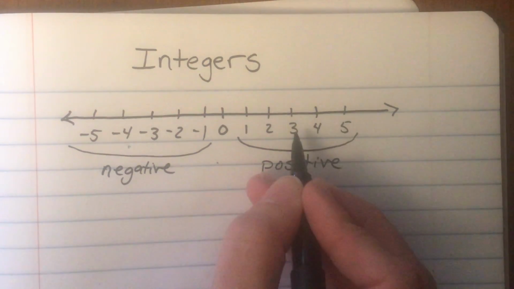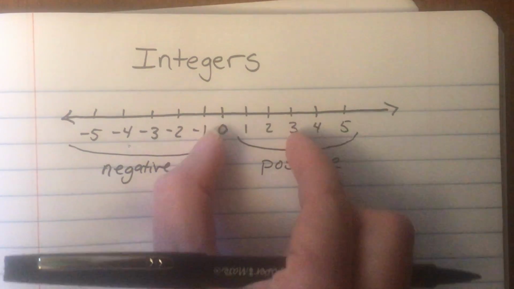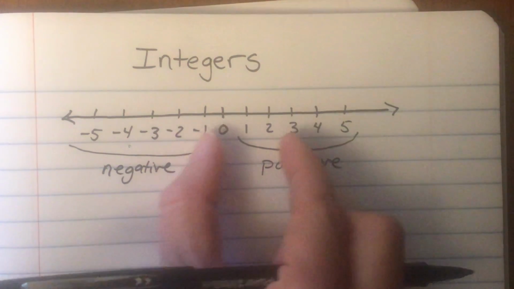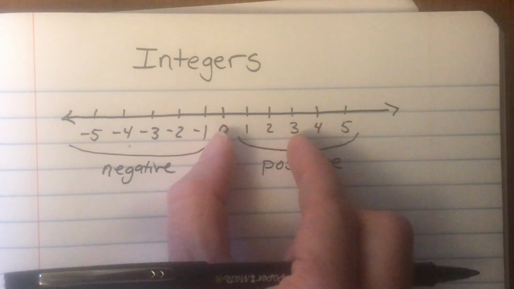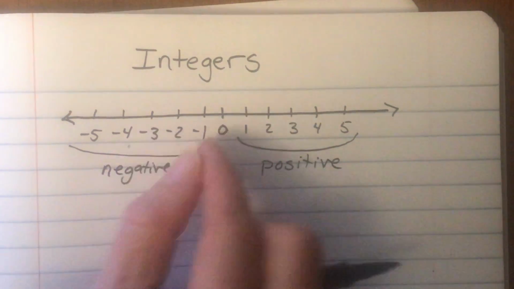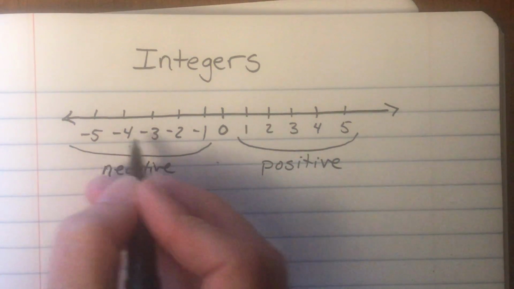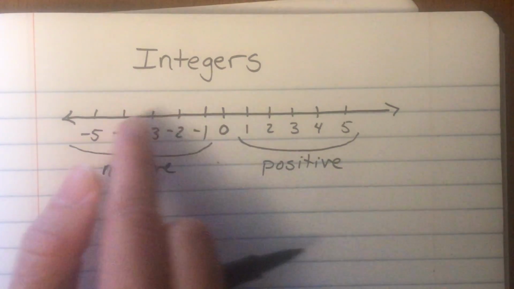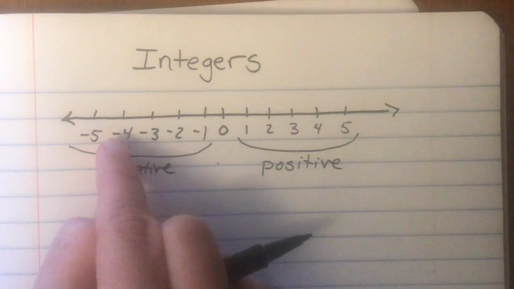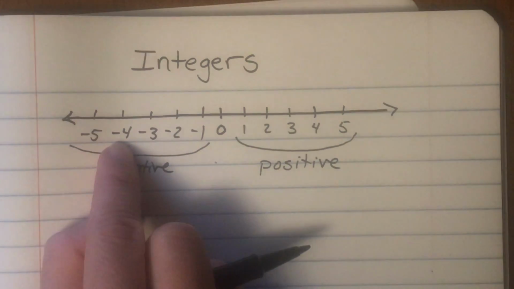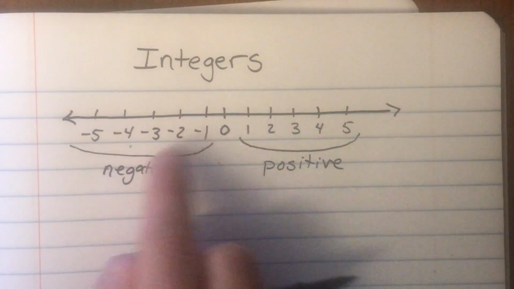Now we can talk about what we would call opposites on the number line. So if I point at the number 3, the opposite of 3 would be, from 0, 3 is 3 units. The opposite would be what's exactly on the other side of 0, the same distance away? So this is 3 units away. What would the opposite of 3 be? Well, it's -3. And same thing on this side. If I ask you what is the opposite of -4, it's what is on the other side that is exactly the same distance? So that's 4 units here. So the opposite of -4 is 4. It just means if you're on the positive side, switch to negative; negative side, switch to positive.